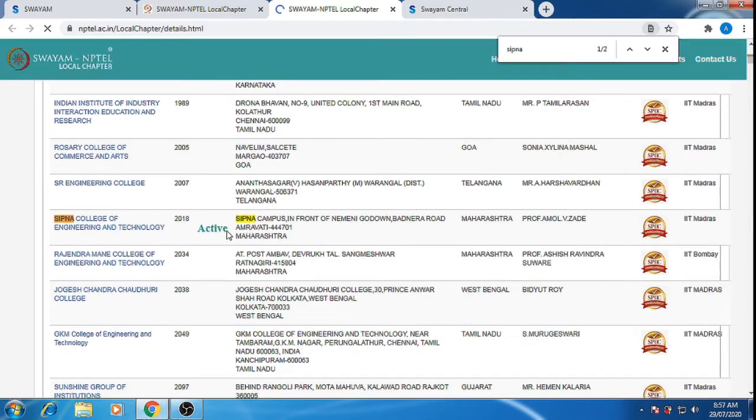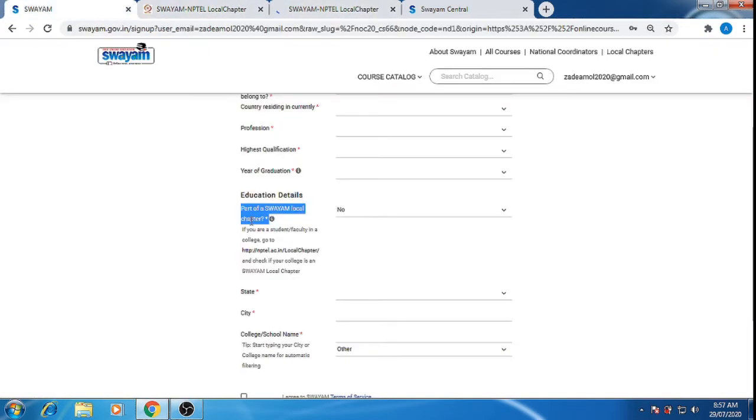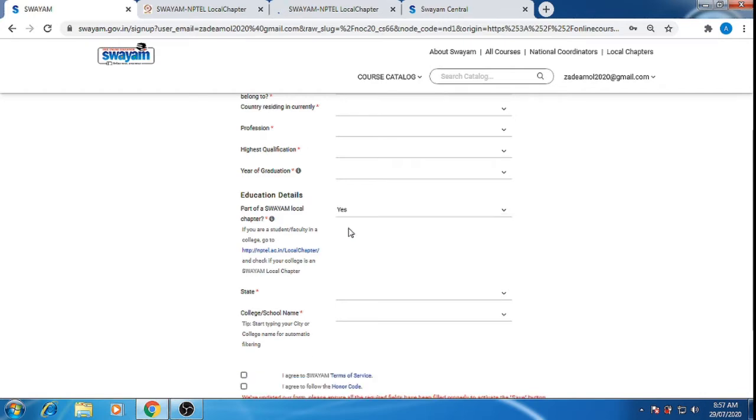The status is active, that means students and faculties are participating every semester. Here we can see the SPOC name, that is the single point of contact name, and this chapter is allocated with IIT Madras. The SPOC certification will be there, so let it be. That means your college is a Swayam NPTEL local chapter, so we'll select yes.